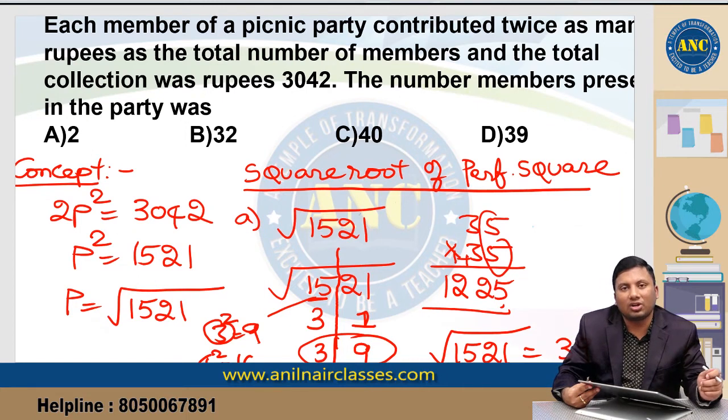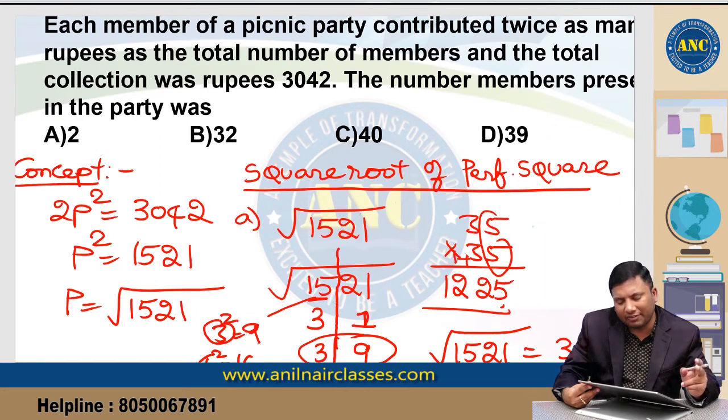Here I am using the logic of finding the squares of a number ending with 5, which I have already discussed in one of my old shortcut videos on our YouTube channel. You can see it. 35 into 35: 5 5s are 25, add 1, 4 3s are 12, so 1225. 1521 is greater than 1225. So the answer has to be 39.